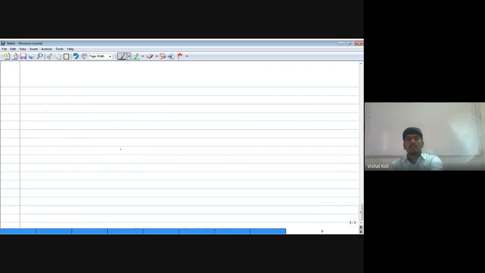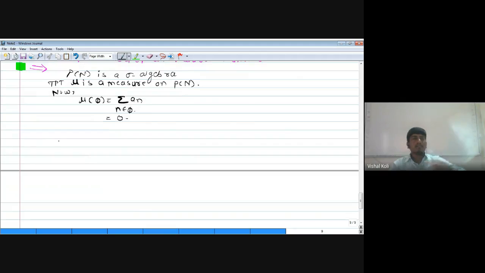Now here we have to prove that it is closed under countable union. Let A_i be a countable collection of disjoint subsets of N.